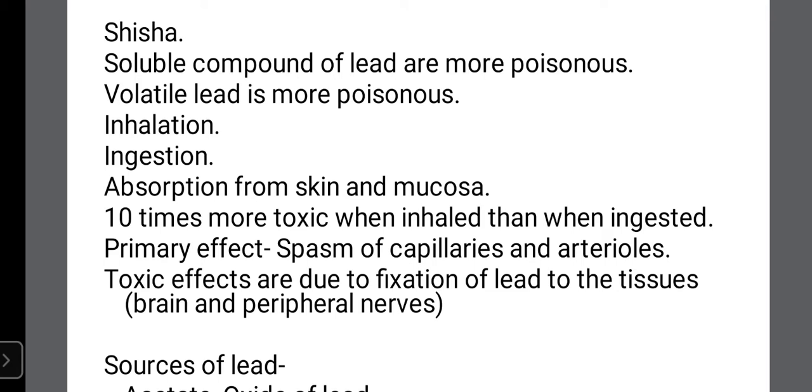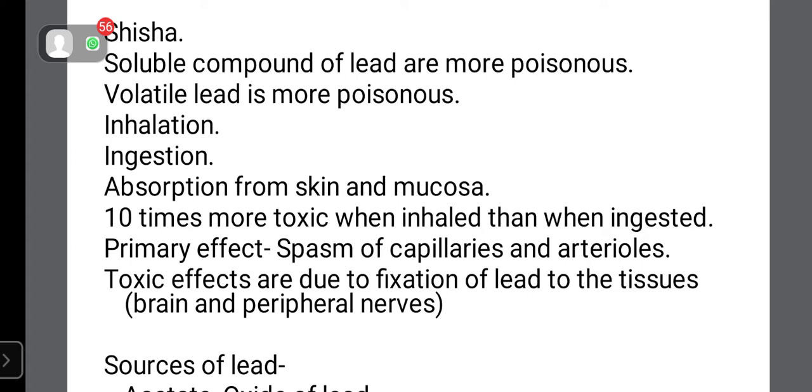The soluble compounds of lead are more poisonous than metallic or hard lead, because they are rapidly dissolved and rapidly absorbed. And volatile lead, which gives off fumes, is more poisonous.